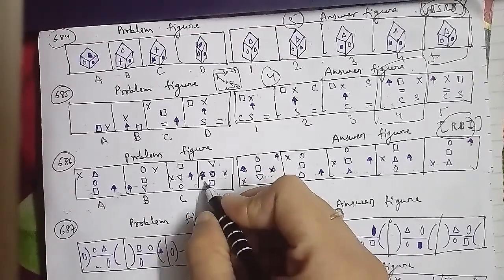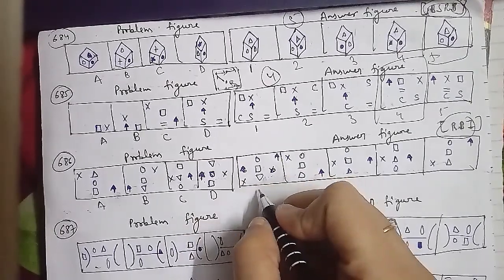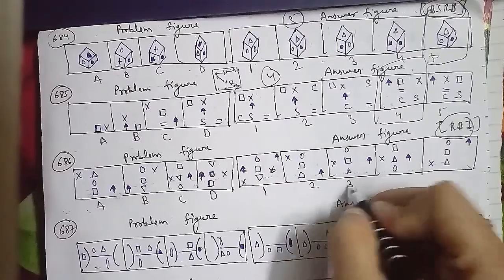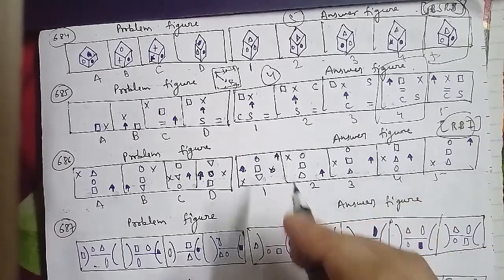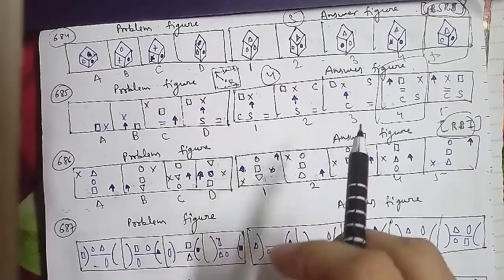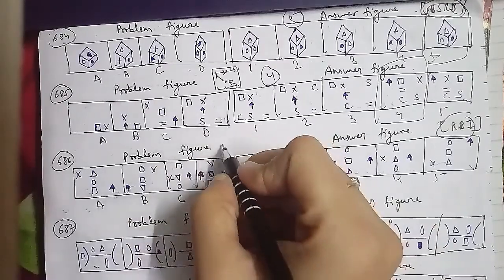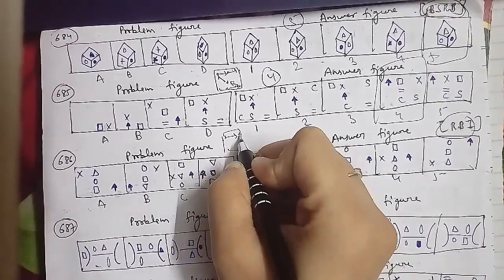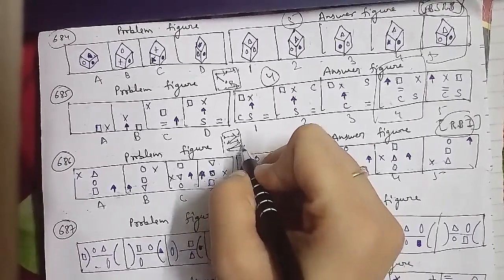In the same cases, the symbols in the middle column move upward in each step, and the topmost symbol gets inverted and becomes the lowermost. The crosses are moving in the order that this will move to here, then this will move here, and this will move here. And the arrows move in the same order, in a zigzag manner, as you can see here.